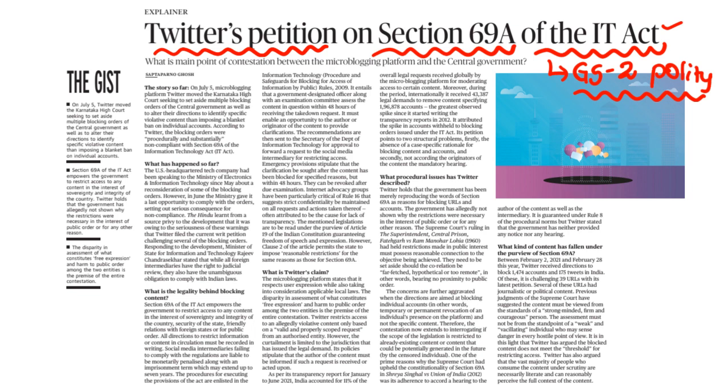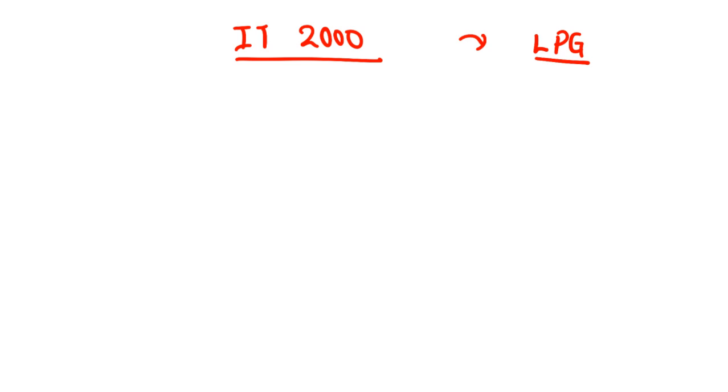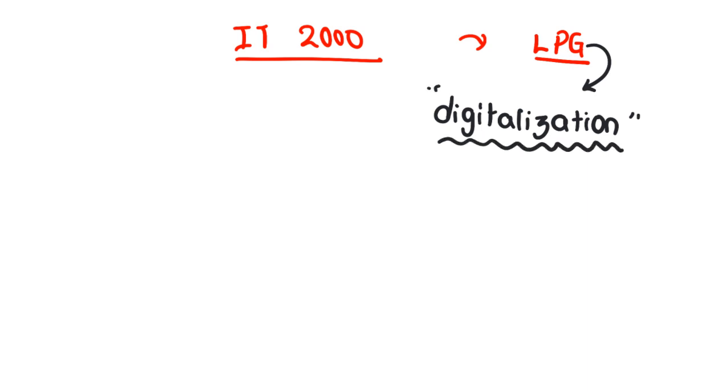Clear? So just see the initial days of the IT Act. IT Act means Information Technology Act. What happened? Post the LPG era, liberalization, privatization and globalization, when globalization increased, we witnessed one of the significant changes in the Indian structure, that is digitalization. Digitalization of India. We encourage each and every government office, and we encourage normal people also, to catch up with the digital revolution that is happening in the world.